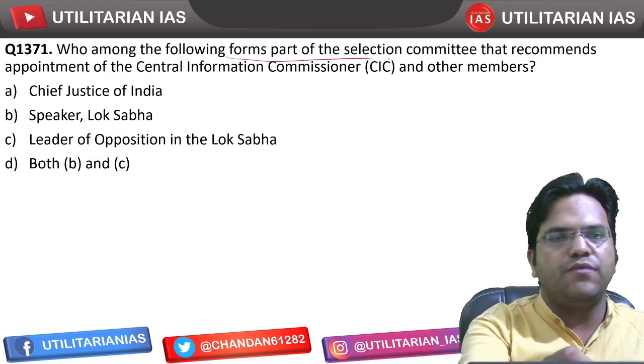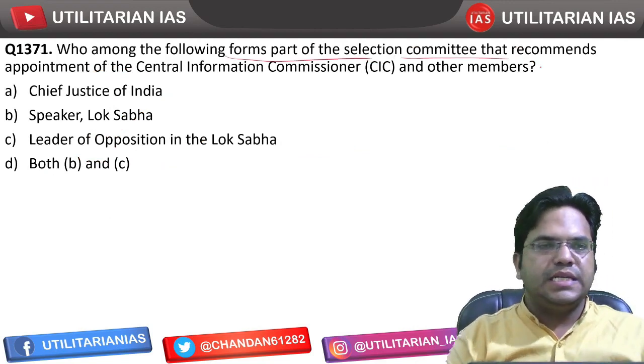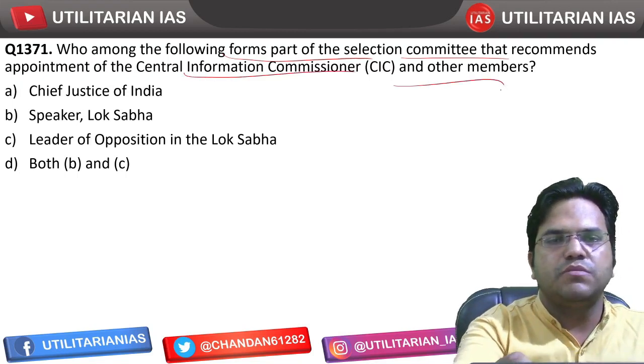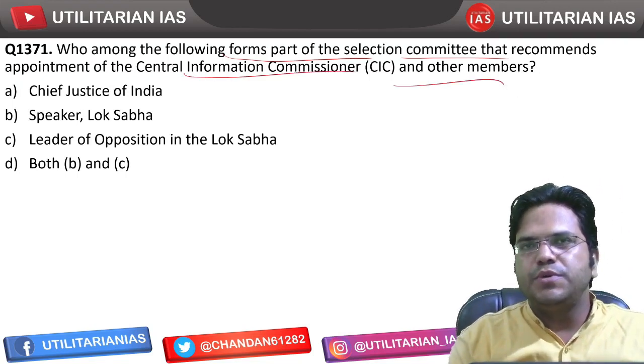Next, who among the following forms part of the selection committee that recommends appointment of the Central Information Commission and other members? That happens to be a 3-member body.